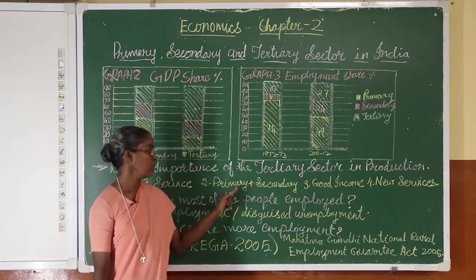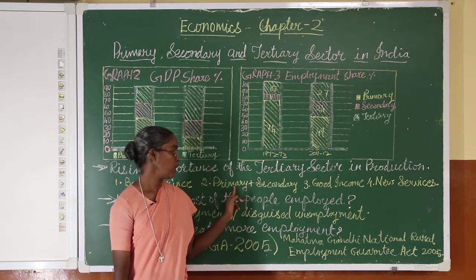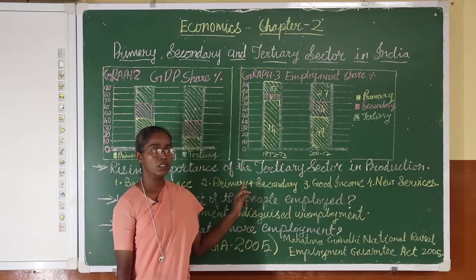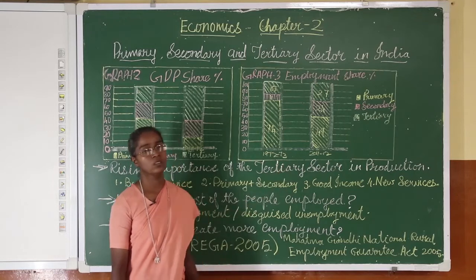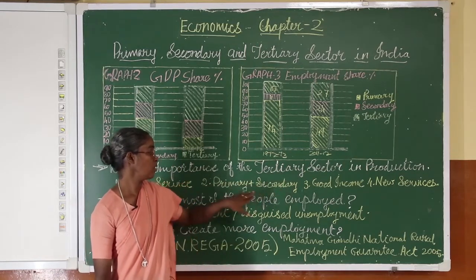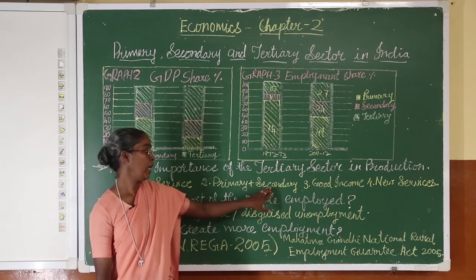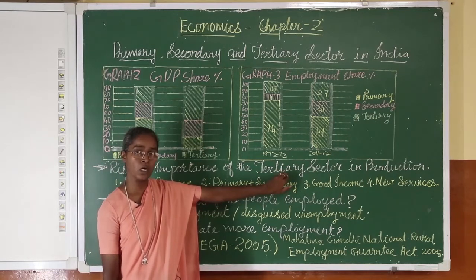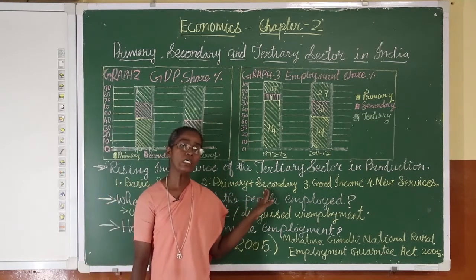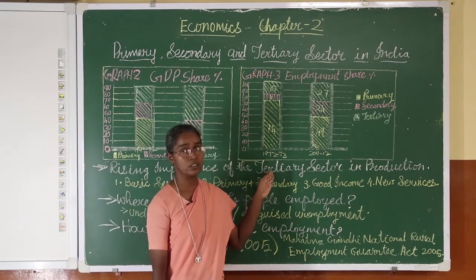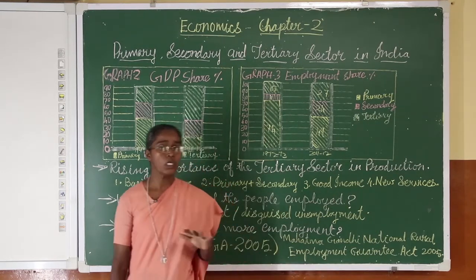Second one, that is primary plus secondary sectors development. When both the primary and the secondary sector develop, it adds to the development of the tertiary sector. Because of the growth in both the sectors, more services are produced and this gives more growth to the tertiary sector. Development of primary and secondary sector is the second reason why the tertiary sector gives more share of the GDP. And third one is good income.